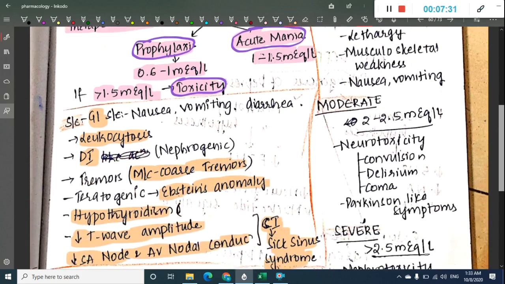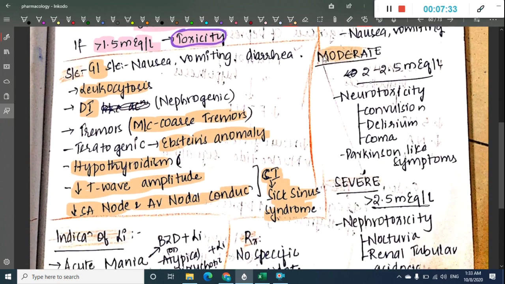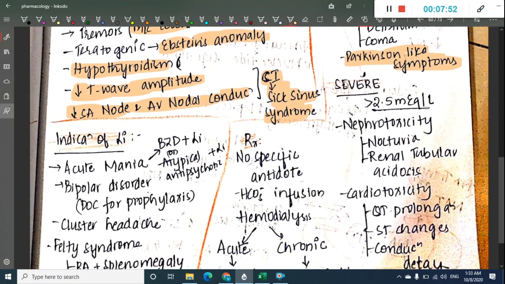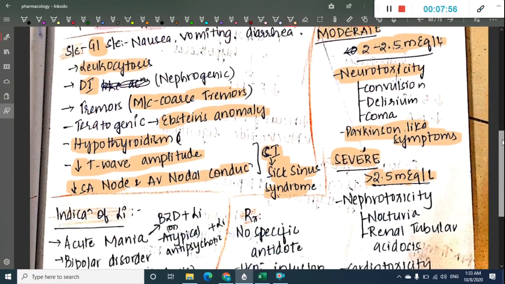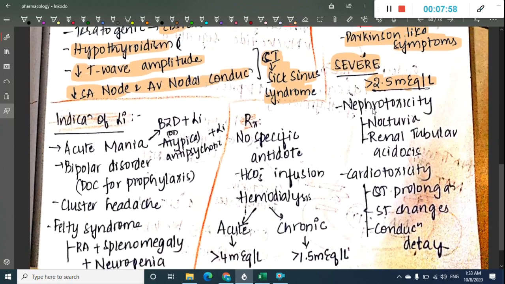Then we have moderate toxicity. Moderate toxicity shows 2 to 2.5 milliequivalents per liter, and in this there is neurotoxicity and Parkinson's-like symptoms are reported. Neurotoxicity includes convulsions, delirium and coma, and you will also see Parkinsonism-like symptoms. Then severe toxicity occurs if it is more than 2.5 milliequivalents per liter, where you see nephrotoxicity and cardiotoxicity.